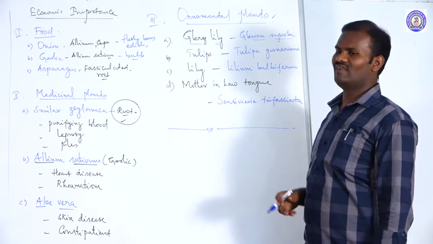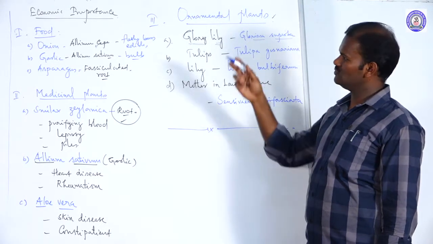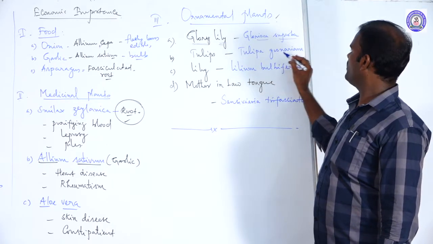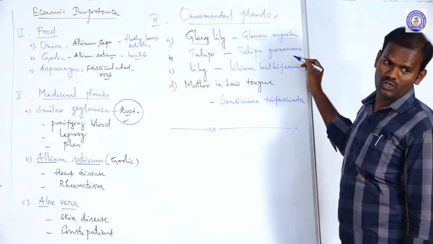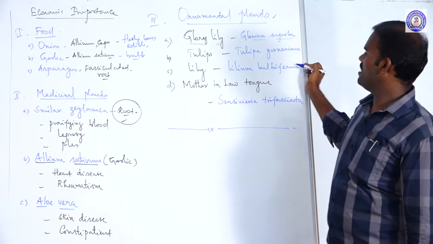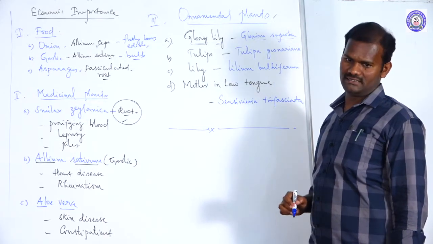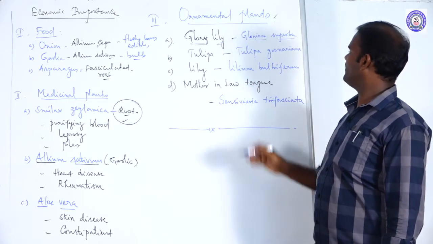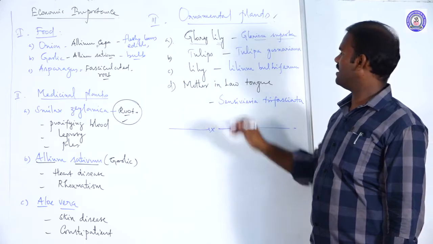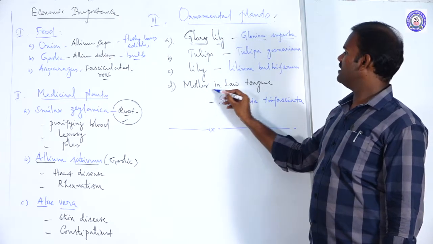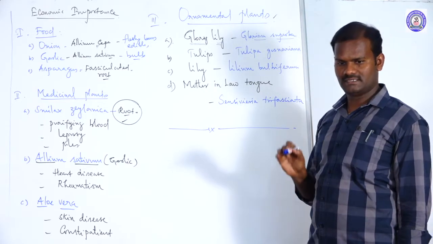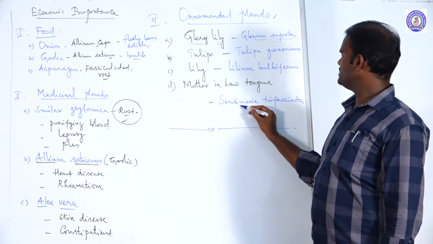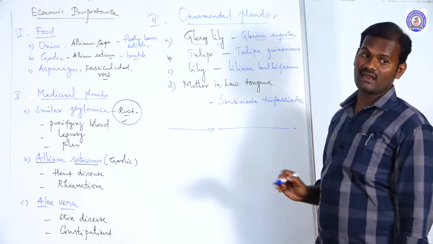The petals and flowers are highly attractive. It belongs to Liliaceae, and its binomial is Tulipa gesneriana. Another one is lily, its binomial is Lilium bulbiferum. It is also an ornamental plant. Then mother-in-law's tongue, its binomial is Sansevieria trifasciata.